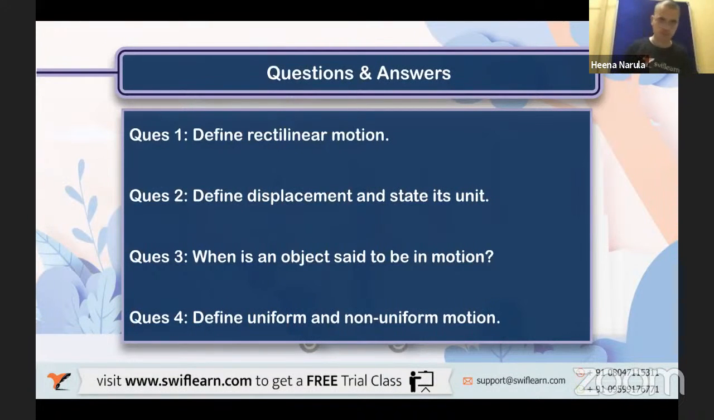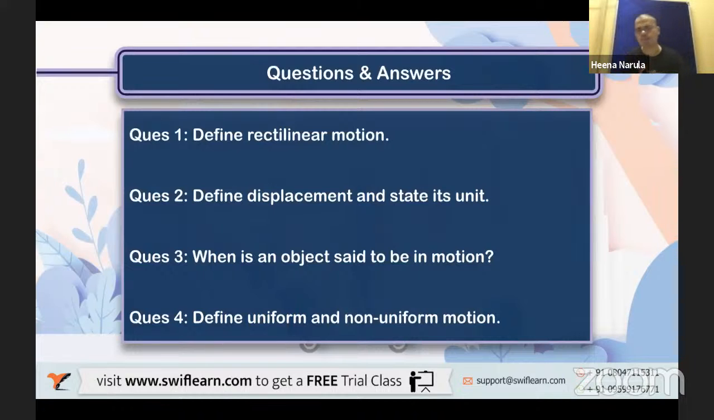Very good. Next question. Define displacement and state its unit. Basically I want the SI unit here. Okay. What is displacement? I told you two words to remember for displacement. Yes, exactly. Shortest distance. Very good. You are not so attentive in the class, but that's great. Shortest distance is your displacement. Okay. And what is the SI unit? Meter. Very good.